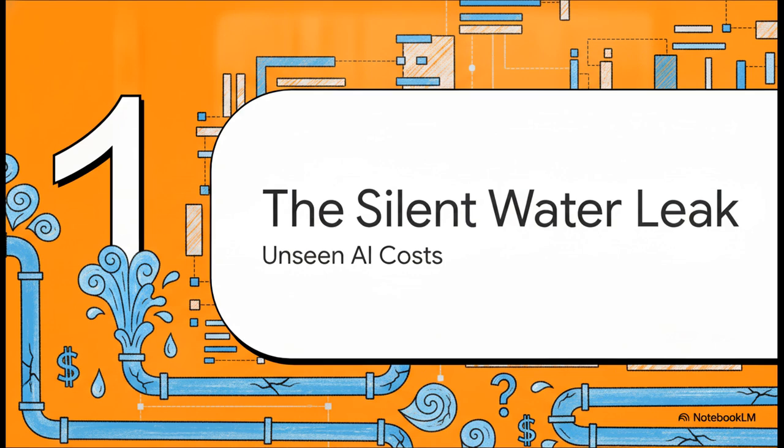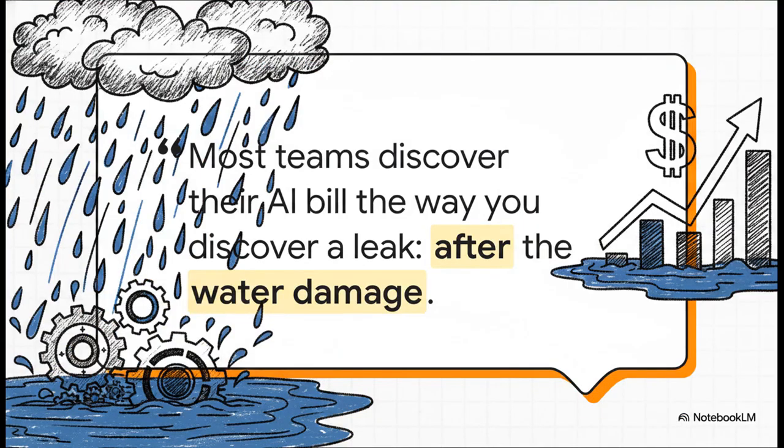Section 1. The silent water leak. Take a look at this quote from Paul Rengen. Most teams discover their AI bill the way you discover a leak, after the water damage. It is so spot on. Unlike traditional servers, you can't just right-size tokens or flip an off switch at 5 p.m. The meter never, ever sleeps. Tokens are consumed dynamically, they're priced asymmetrically, and they multiply silently.